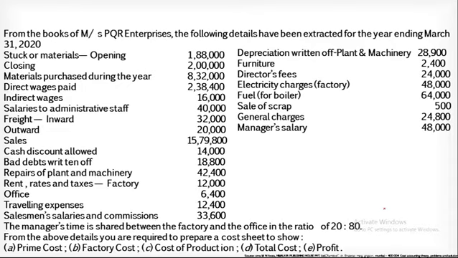Stock of material, that is opening stock 1,88,000, closing stock 2 lakh, material purchased during the year 8,32,000, direct wages paid 2,38,400, indirect wages 16,000, salaries to administrative staff 40,000, freight inward 32,000, and so on. So these are the various overheads or the expenses which are mentioned related to manufacturing activity of Messrs. PQR Enterprises.